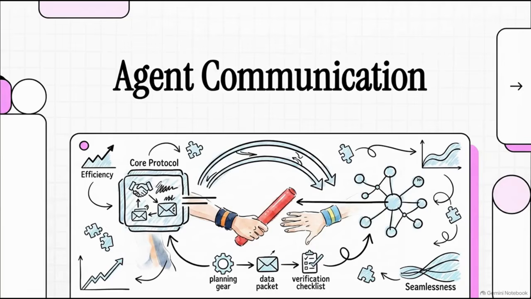Welcome to this explainer. Today, we're taking the core concepts of managing multi-agent development and turning them into a definitive, step-by-step roadmap just for you. We're going to break down the exact architecture you need to build a highly efficient agent communication protocol. So, if you've ever found yourself wondering how on earth to get multiple AI models to work together seamlessly without them completely tearing your system apart, well, you're definitely in the right place.